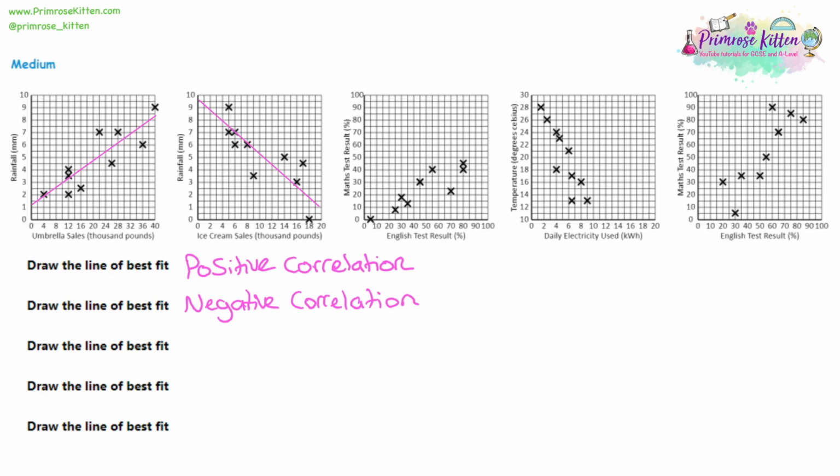Now moving on to question 3. Again, put your ruler on the page and just have a rough guess to start. Once you put your ruler on, just have a look at what you've got. So I've got 3 coordinates on the line of best fit, 3 above and 3 below. So actually that's a really good first try, and I think I might actually keep that. Now it looks a bit different to the others, but it's still a positive correlation. From left to right, it is going up.